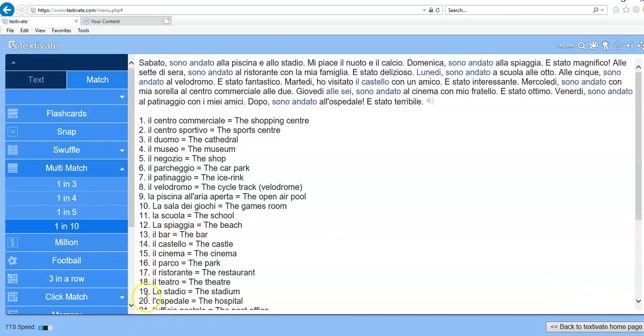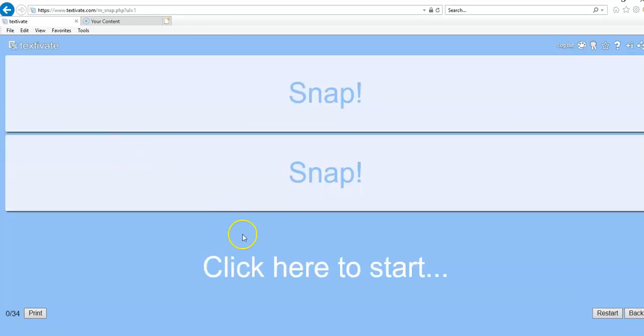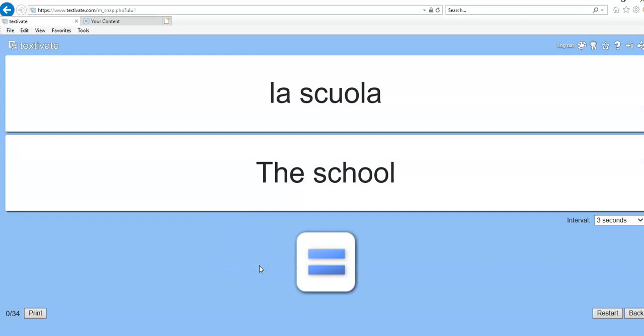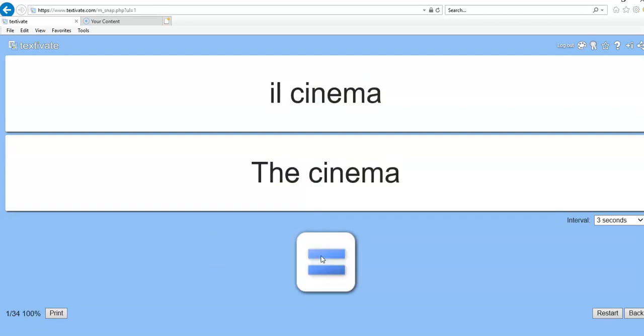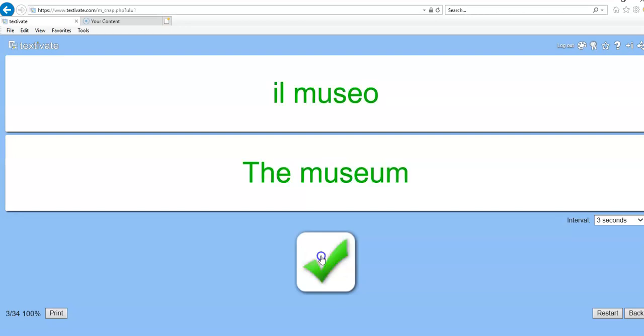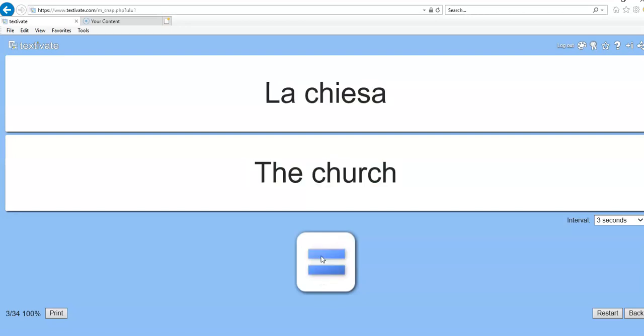If we look at something different, like a game of, let's have a look, Snap. Okay, click to start. La scuola is the school. Click on it because they match. Click on it because they match. Il museo, yeah, that one matches. You've got to be quite quick though, because what you'll notice is that the interval here is 3 seconds. That isn't a match, so I'm not clicking on it.